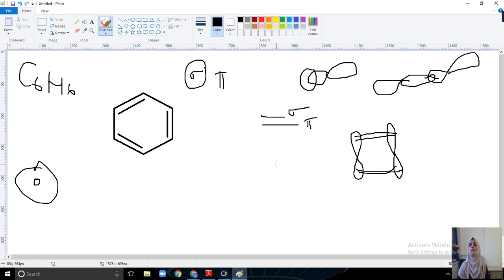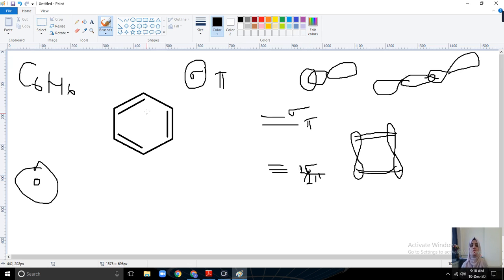If a triply bonded substance is there, like alkyne, there are two pi bonds and one sigma bond present in alkyne.